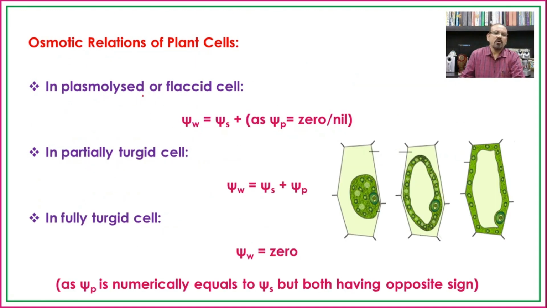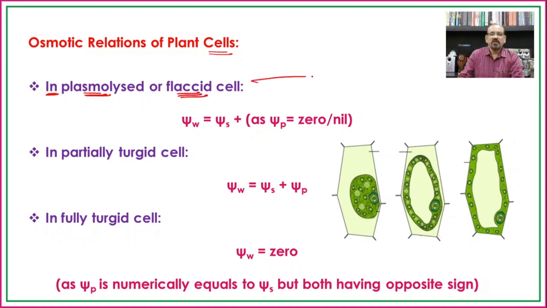Now see the osmotic relations of the plant cells, meaning which type of cell can absorb the water. And we have seen earlier, if it is more negative, it can absorb more water. In this way we can find out if there will be a zero value, then the cell will not absorb the water.